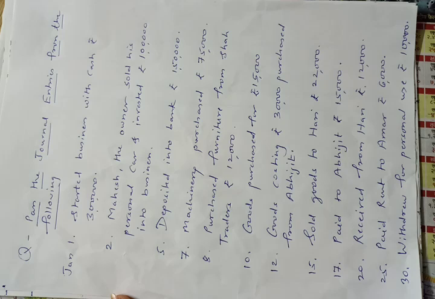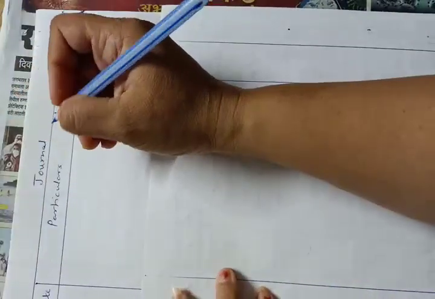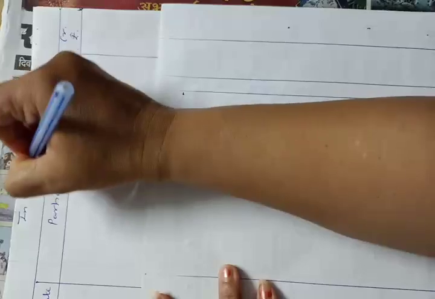15th, sold goods to Hari rupees 22,000. 17th, paid to Abhijit rupees 15,000. 20th, received from Hari rupees 12,000. 25th January, paid rent to Amar rupees 6,000. 30th January, withdrew for personal use rupees 1 lakh 10,000. So now we have to pass journal entries here. Mahesh is the owner of this business, so we have to write here in the books of Mahesh.